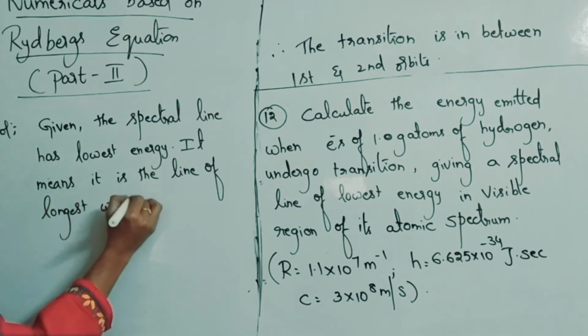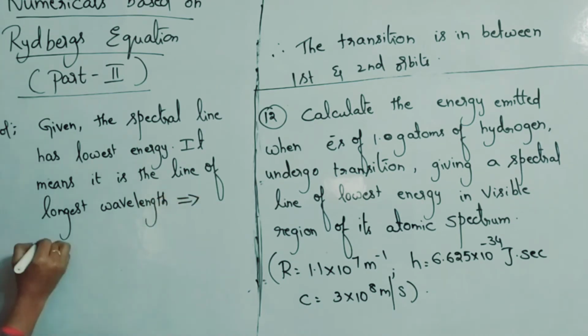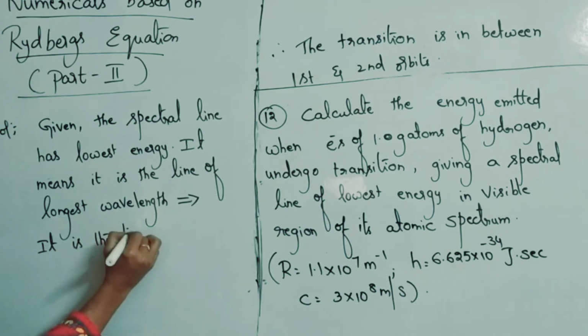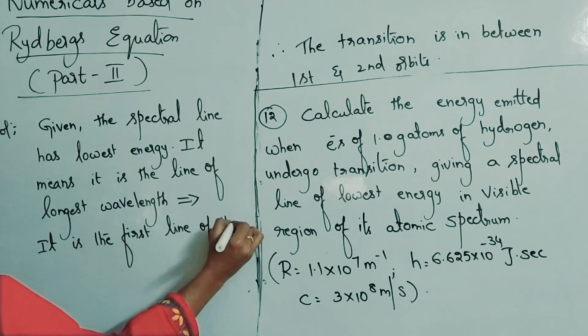Longest wavelength means which line? First line, which implies it is the first line of the series.